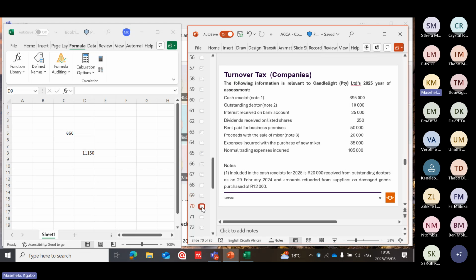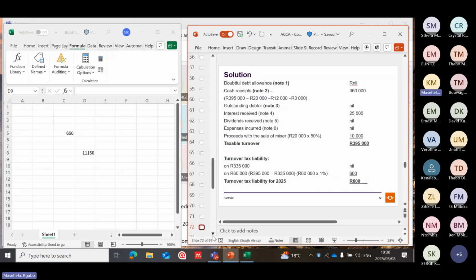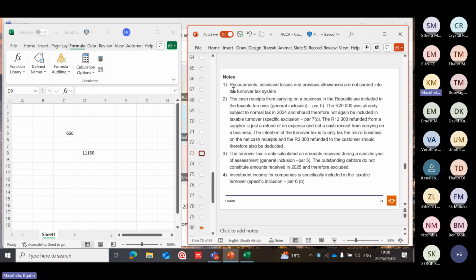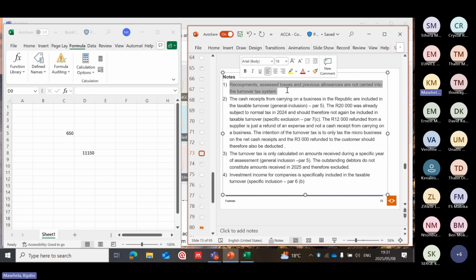However, look at this. One of the reasons why some companies opt to go for turnover tax is that recoupments, assessed losses and previous allowances are not carried into the turnover system, meaning that if the company incurs these things, they do not form part of the calculation because it's based on the sales or revenue.